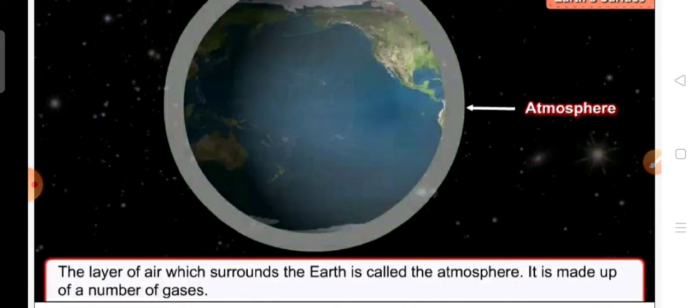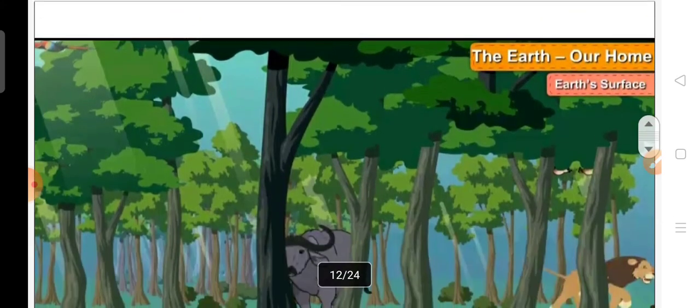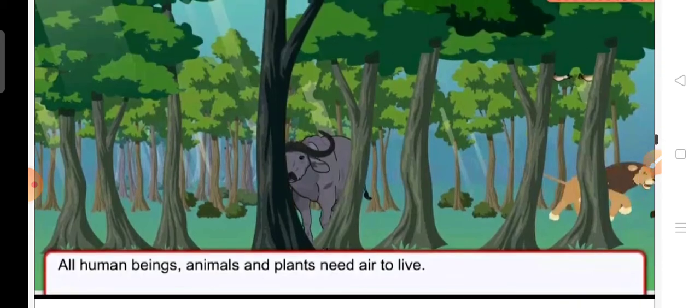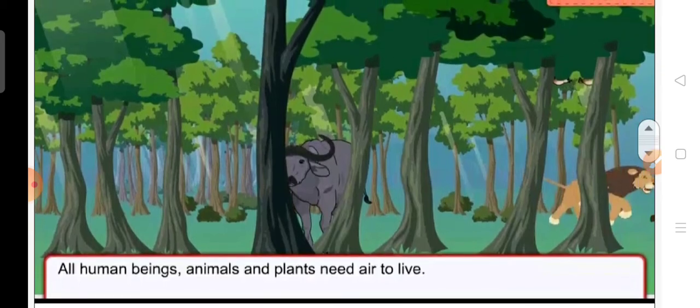It is made up of a number of gases. All human beings, animals and plants need air to live, to survive.